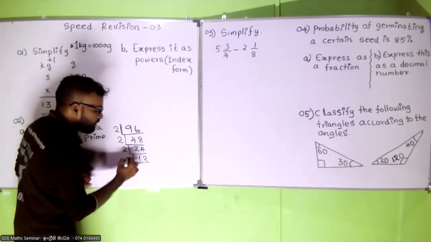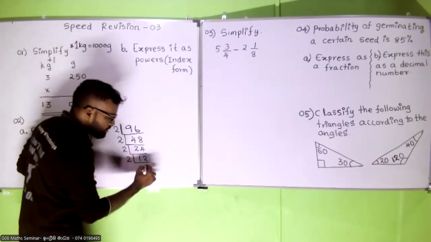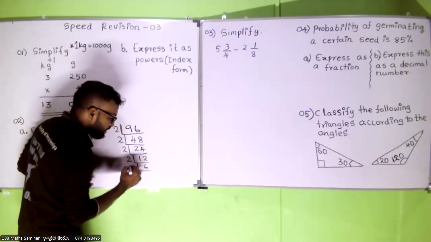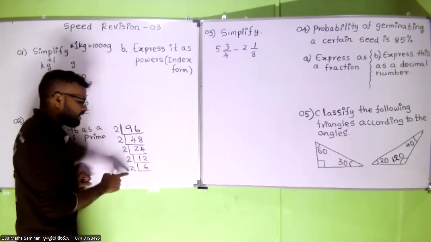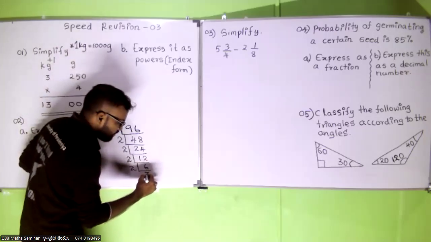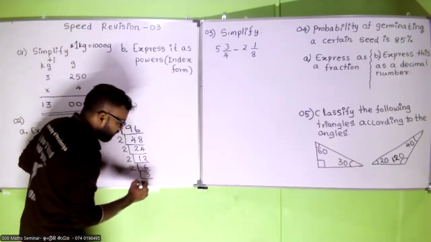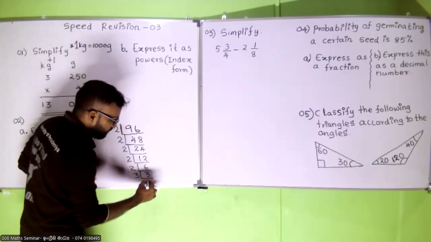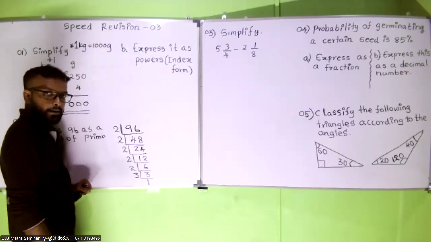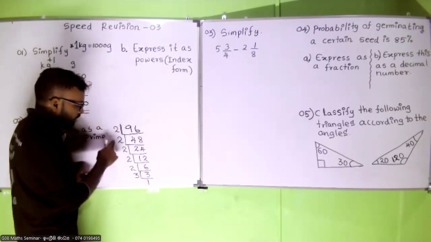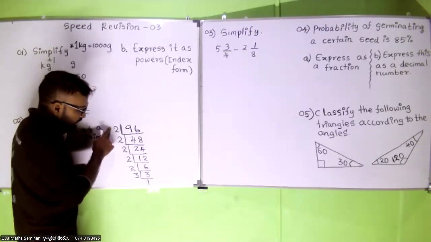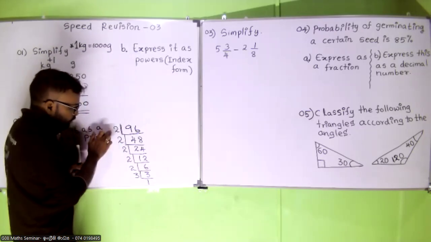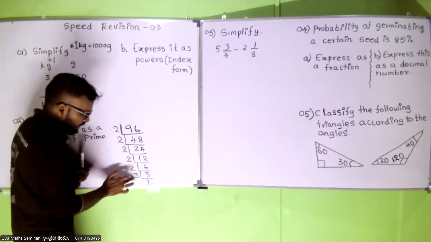12 can be divided by using again 2. 2 times 6. Nice. So 6 can be again divided by using 2. 2 times 3. Right? Now, until you get 1, you have to divide. So now here you have the prime factors: 2, 2, 2, 2, 2, 3.